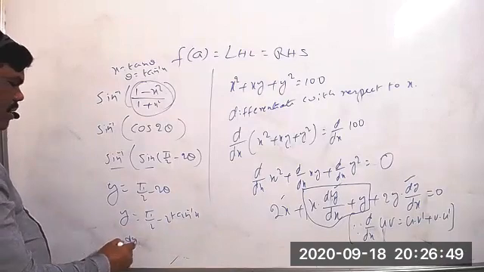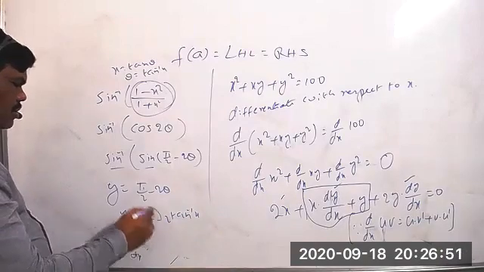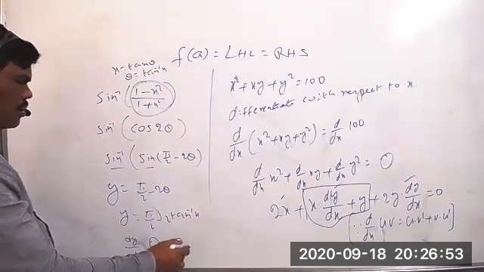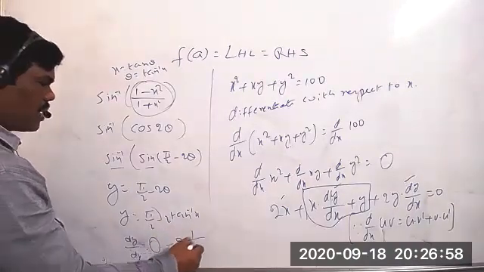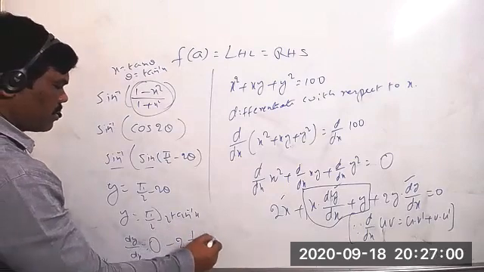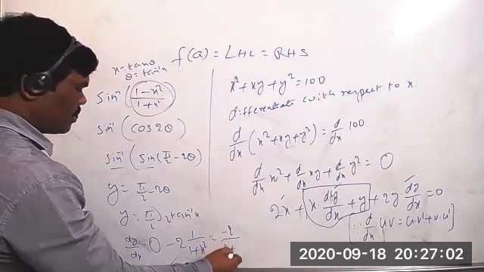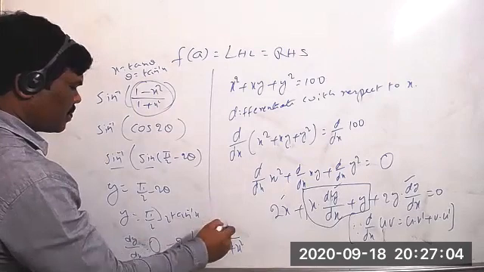Then dy by dx equal to, we will get clearly, this will be 0, constant value 0, minus 2 into the differentiation of tan inverse x, equal to how much? 1 by 1 plus x square. Am I correct? So minus 2 by 1 plus x square. This is the answer for that.